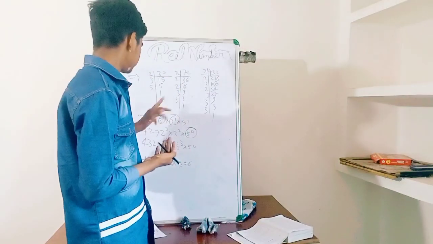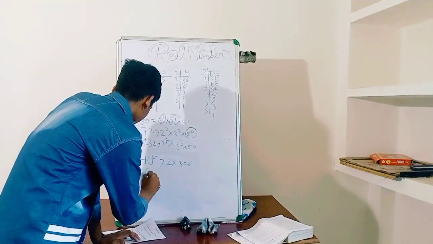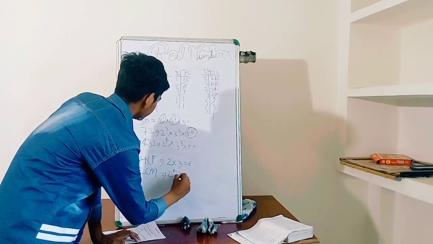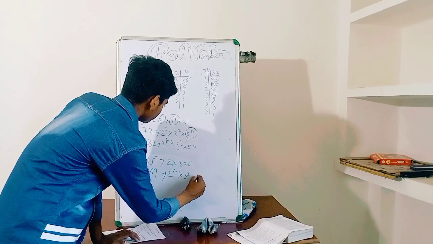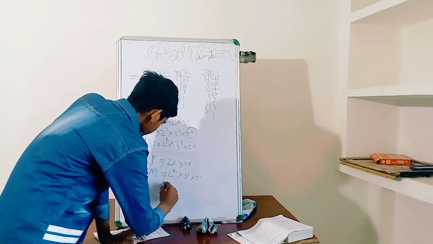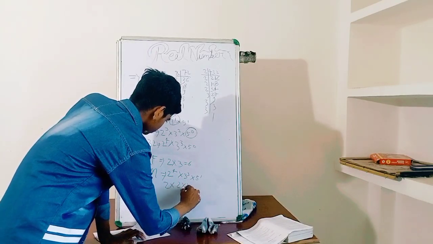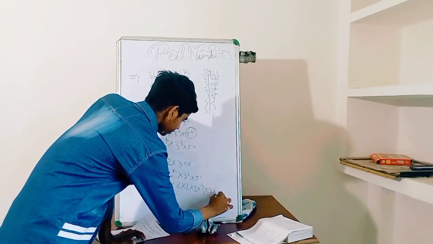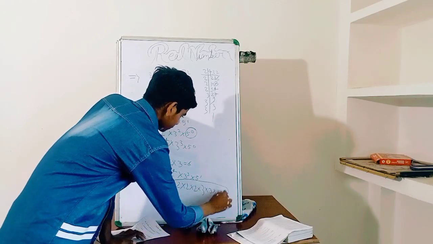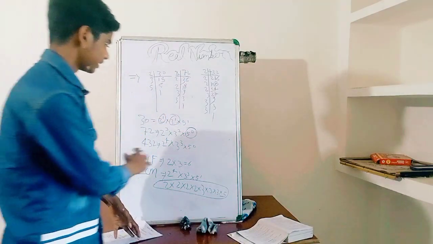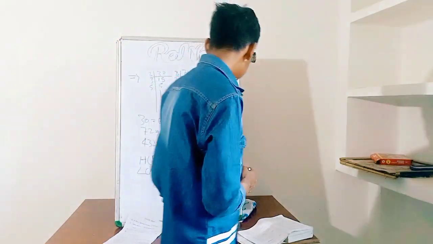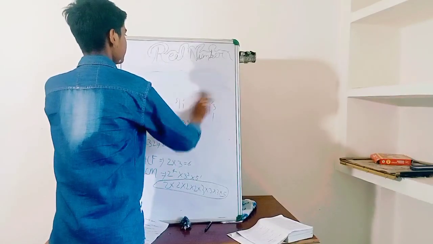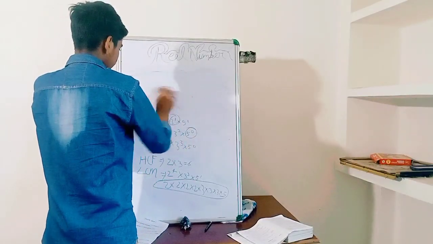Now we have to find the LCM. LCM equals 2 to the power 4 into 3 to the power 3 into 5 to the power 1. That is 2 into 2 into 2 into 2 into 3 into 3 into 3 into 5. On solving this, you can get the LCM for the above question. So we are going to start a new concept.